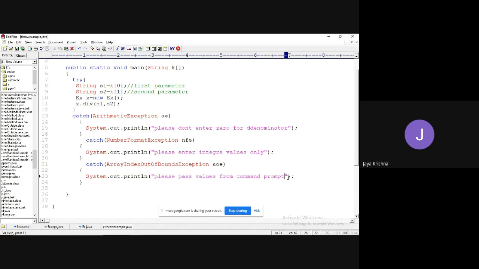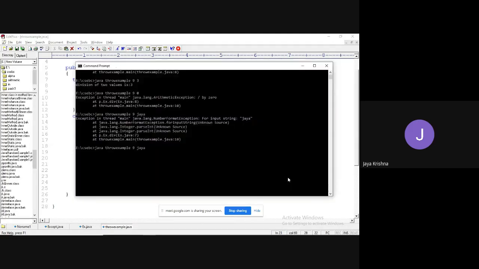Okay. Now I have to clear everything. Once again compile: javac ThrowExample.java. Guys, I don't want to compile the other file because I didn't modify anything. Now I'm trying to execute with nothing. What happened? Please pass values from the command prompt. That is what it is showing.